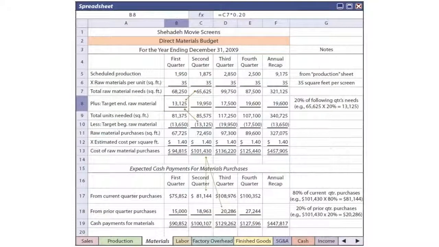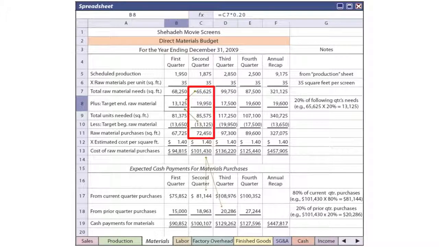And so here's our direct material needs. We know we need 1,875 units scheduled production. Each unit requires 35 square feet of material. So now we're knowing that we need to have available 65,625 square feet in inventory. Again, given in the book, there's a fact that says 20% of the following quarter's needs are to be carried in inventory.